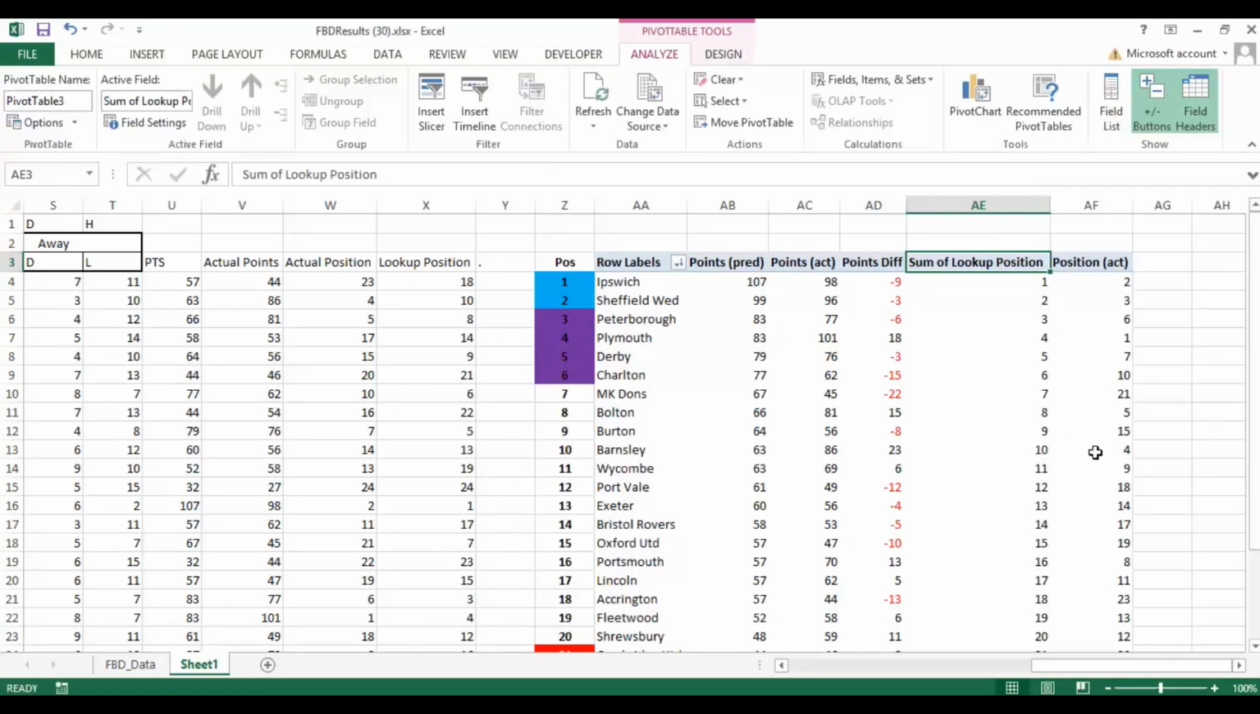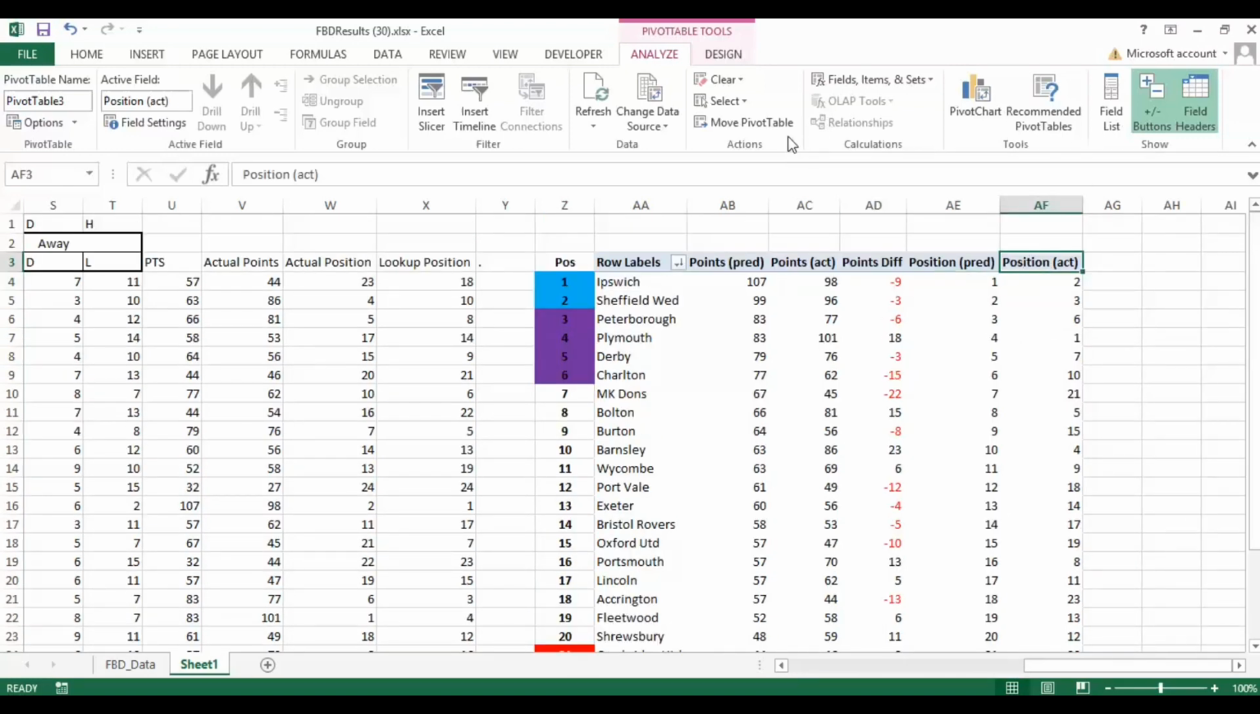There we go. And we can change this one to position pred. So you can see here that the predicted position for that team, Ipswich, was first, and obviously aligning to here. And now what that will allow us to do is calculate the position difference.